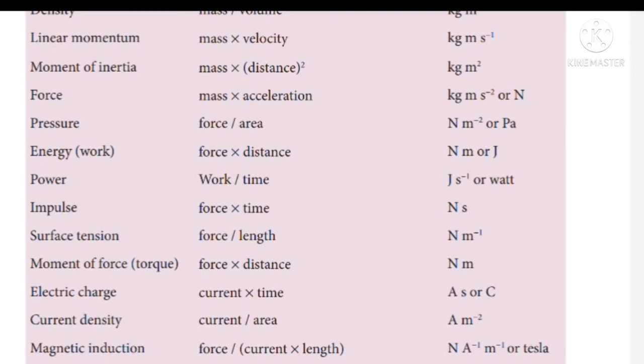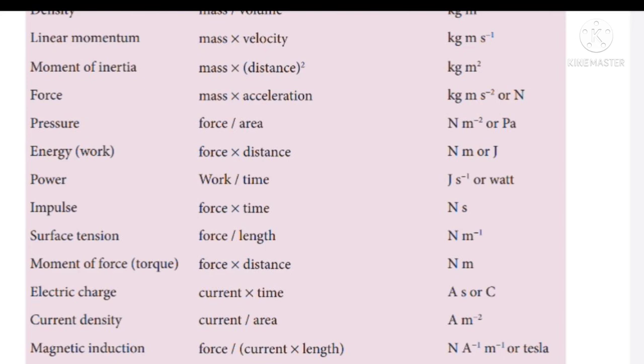And next one, current density. It is measured in terms of current by area. The unit for current is ampere. The unit for area is meter square. Then when this meter square goes up, what will happen? Meter power minus 2 will come. Then ampere meter power minus 2 is called the unit for current density.